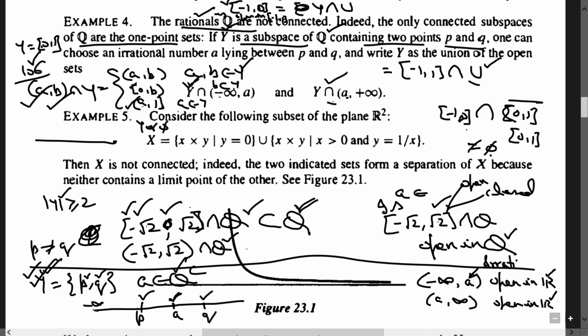So remember that the only connected subsets of the rationals are the one point sets. Suppose there is a set containing exactly one rational. Then it has no proper subset which is open as well as closed. So clearly a one point set in Q is always connected. A one point set is the only connected subset of Q.